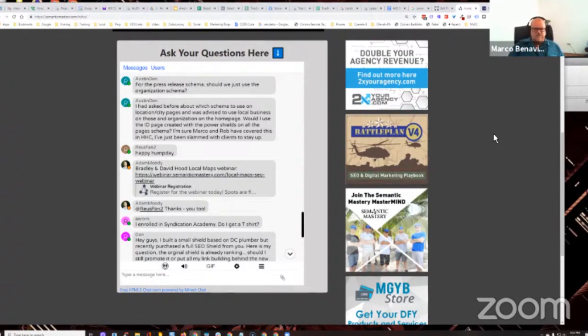And yes, of course, include the ID page on all your pages' schema, or at least the ID node that we identify, if not the entire page, because that's schema. You can reference the page, but it's not an ID page. It's an entity stack with iframes of all your company's information everywhere around the web. And so you can use all that information, reference that through schema. That's perfectly fine. And yes, we have covered all this in HHC.